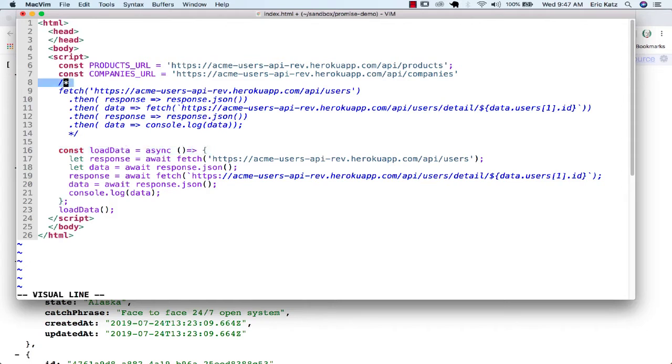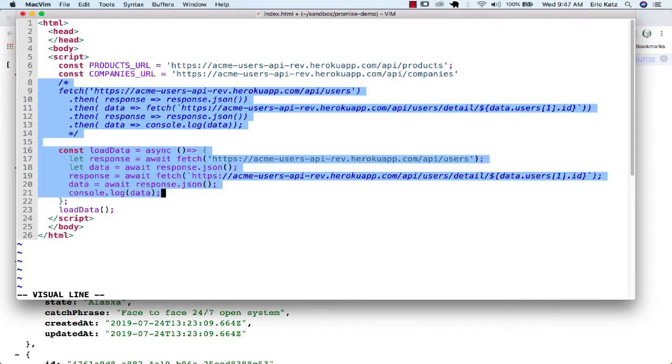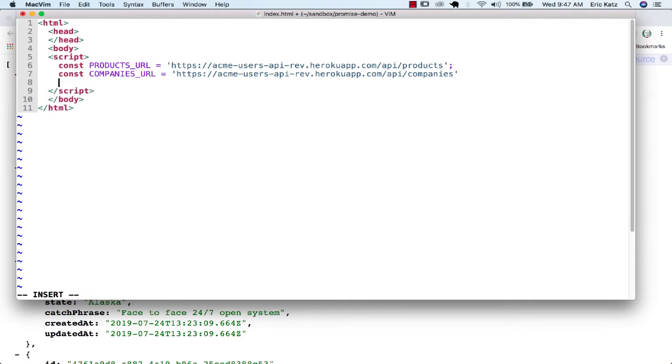Let's clear this out. So what we could end up doing here is, if we don't care about what the order is, instead of putting this in a promise chain, we could do something called Promise.all.